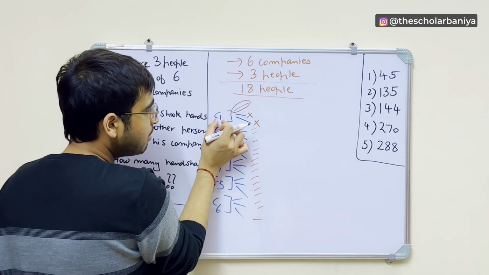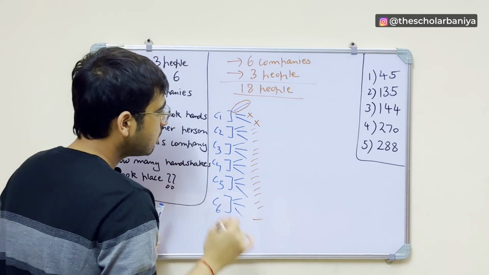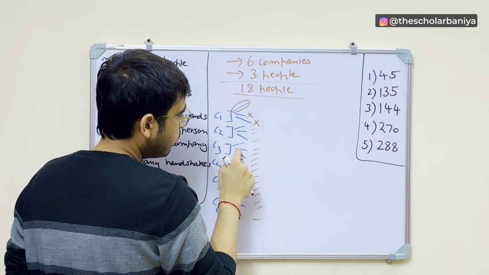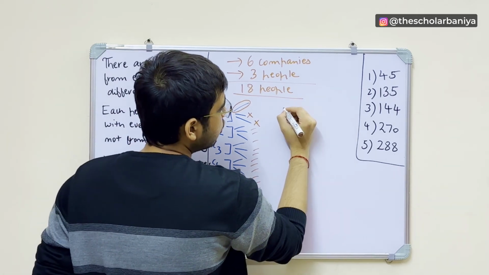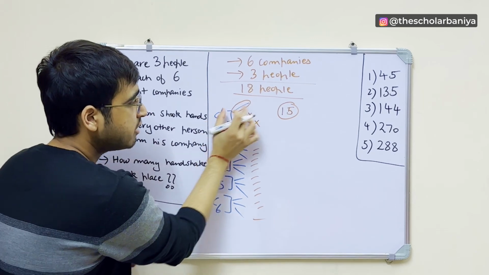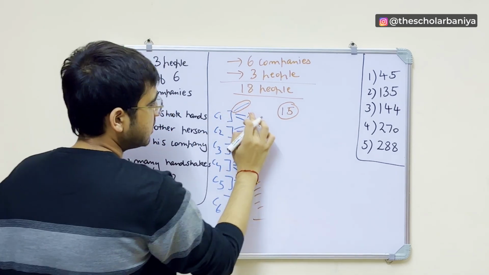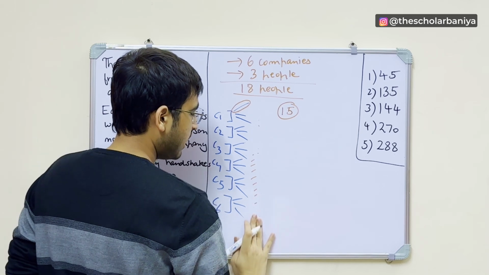So basically, the person from C1 will shake hands with how many people? 1, 2, 3, 4, 5, 6, 7, 8, 9, 10, 11, 12, 13, 14, 15. So he will shake hands with 15 people. The person from C1, right? This person, right? Okay.